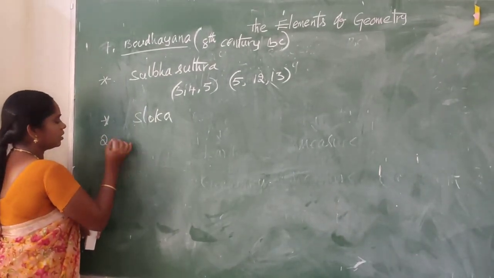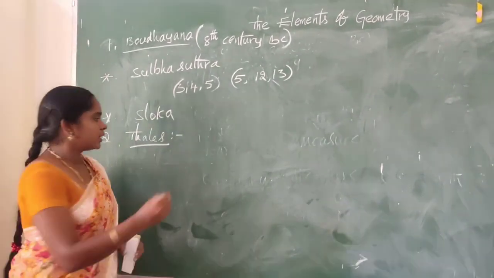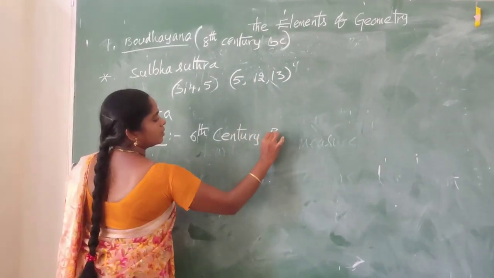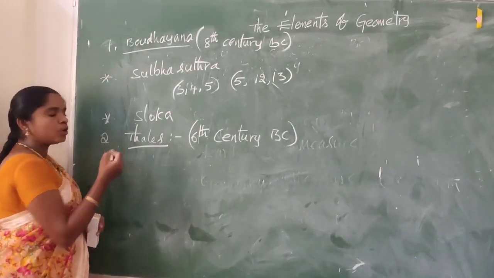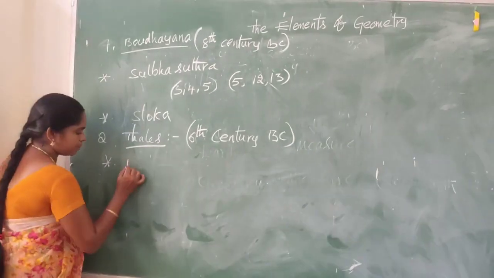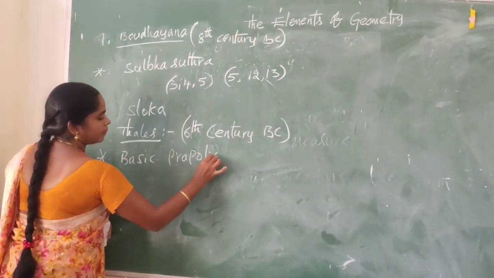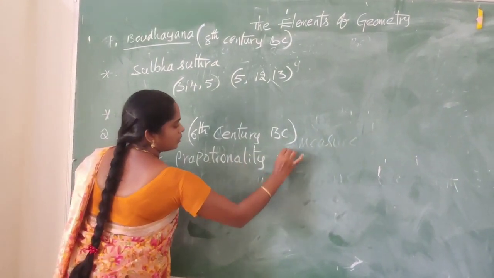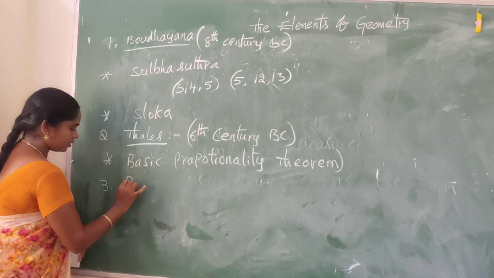Next one, Thales, 6th century BC. He proposed a most beautiful theorem, the basic proportionality theorem, which concerns triangles.